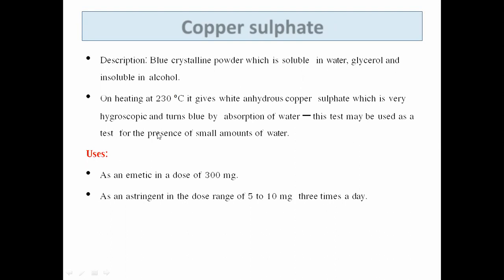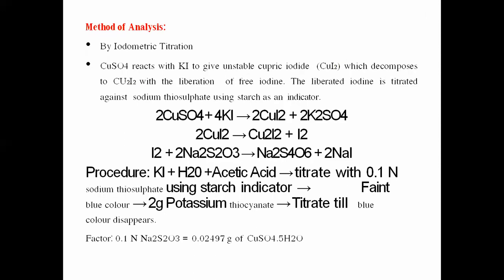Now the uses of copper sulfate: it is used as an emetic in the dose of 300 milligrams. It is also used as an astringent in the dose of 5 to 10 milligrams, 3 times a day. So the agents which are used as emetics are copper sulfate and sodium potassium tartrate.